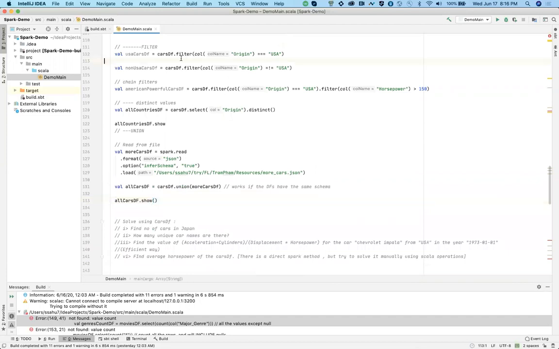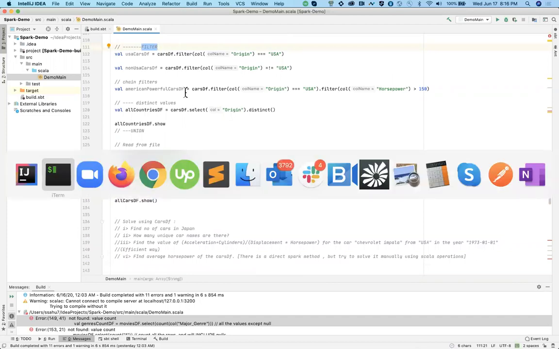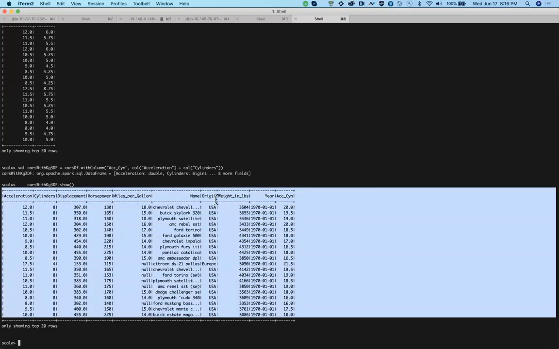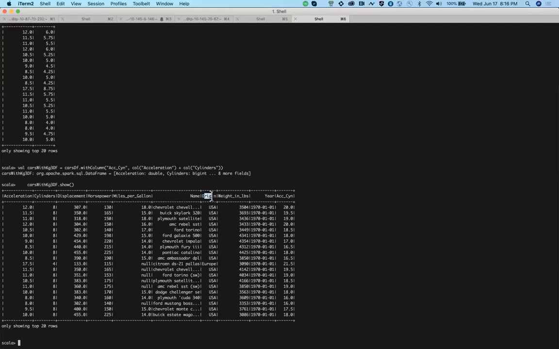So what is a filter function? Let's say you have a data frame of 400 rows. In this particular data frame, we have an origin column, where you can see USA or Europe and those kinds of values.